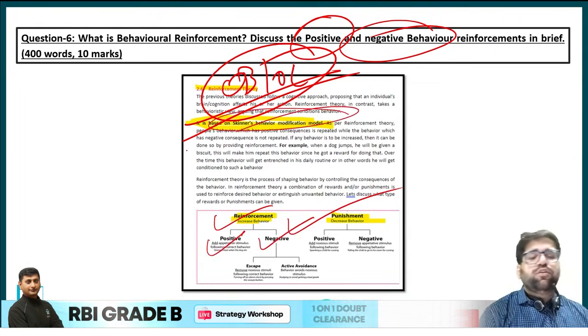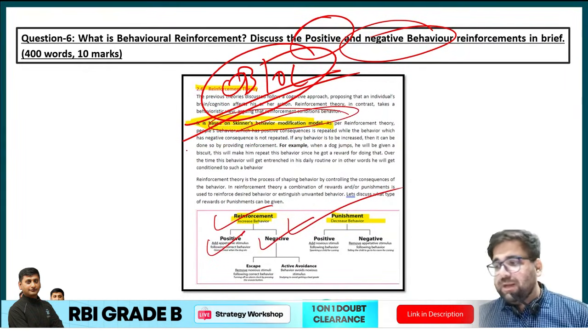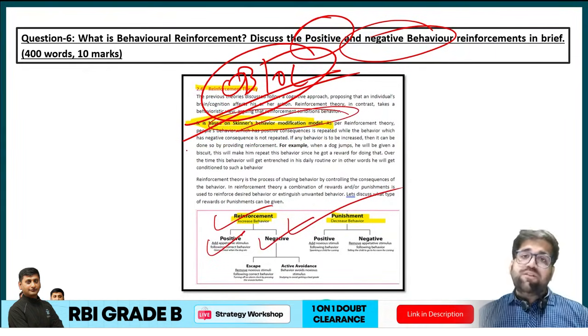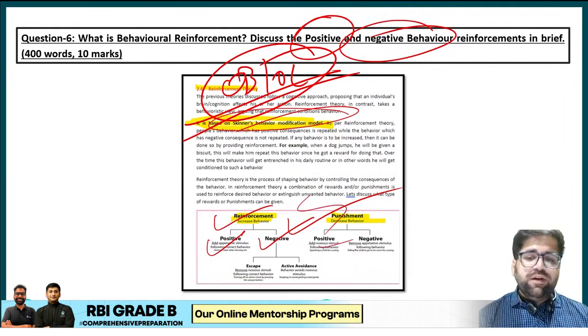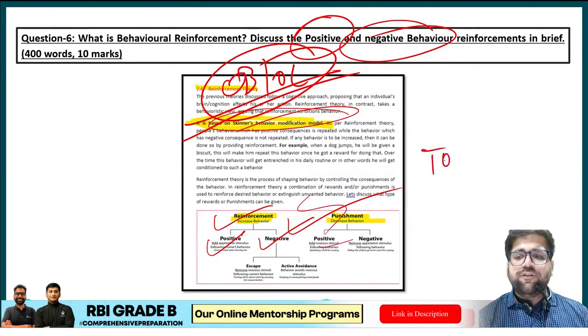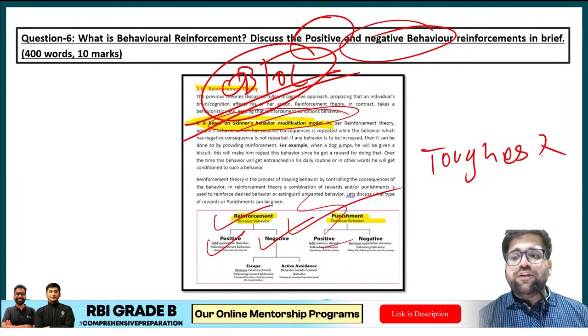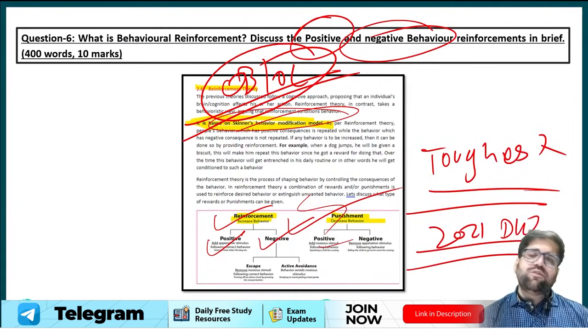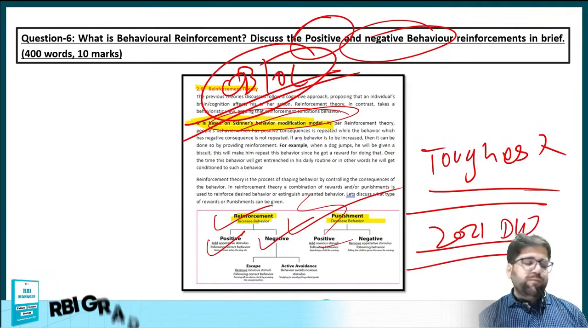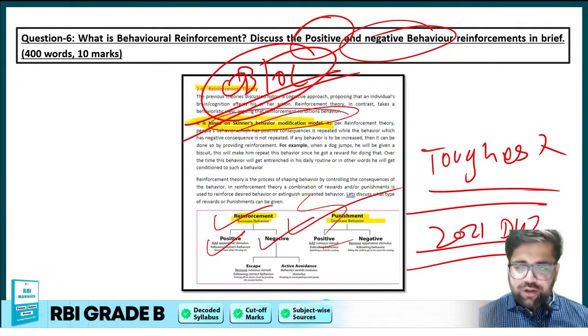You have to tell about the law of learning which has been given by E.L. Thorndike. What is the reinforcement theory which has been given by B.F. Skinner. All those different components. Again, I would definitely say this is a tough question, or I would say the toughest question of the 2021 descriptive part. Rest all the questions were easy, and provided that you have basic knowledge, you could have easily answered it.